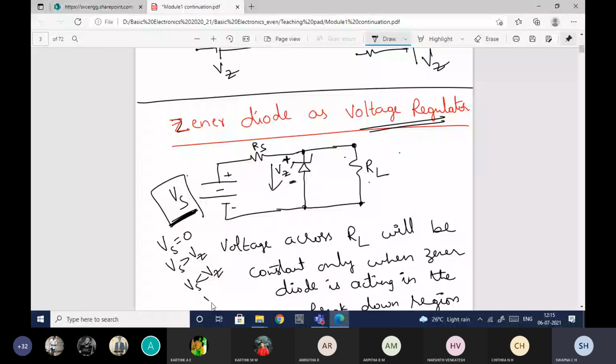So I need to provide Vs. Vs is nothing but VR, whatever reverse voltage we are applying, that is nothing but Vs. So my question here is either Vs should be equal to 0, or it should be greater than Vz, or less than Vz, or equal to Vz, so that my Zener diode will have constant voltage.